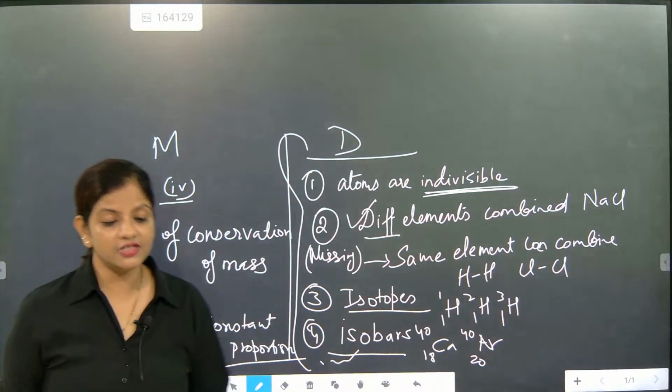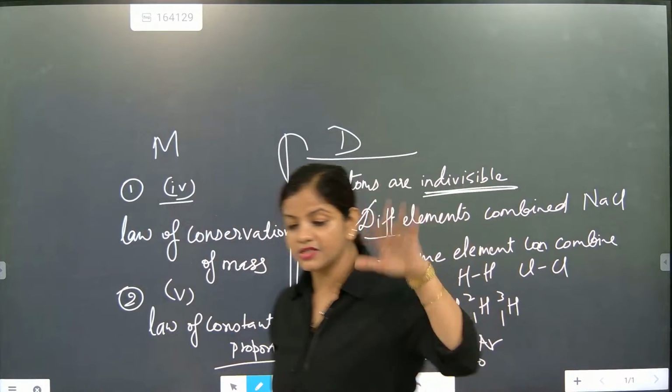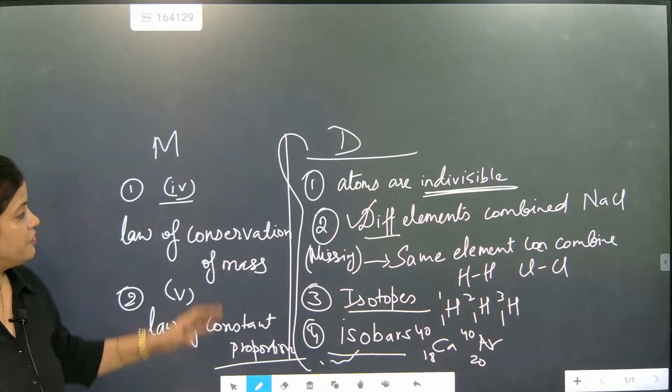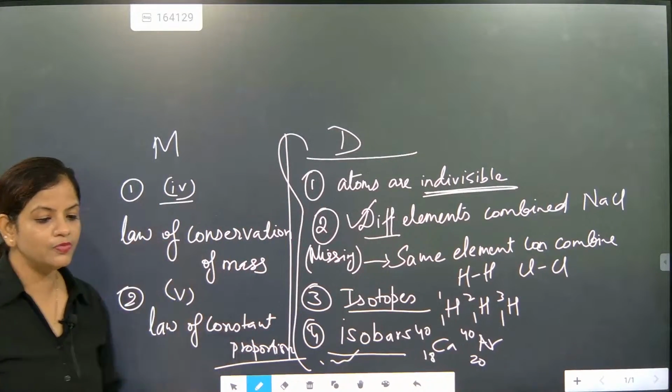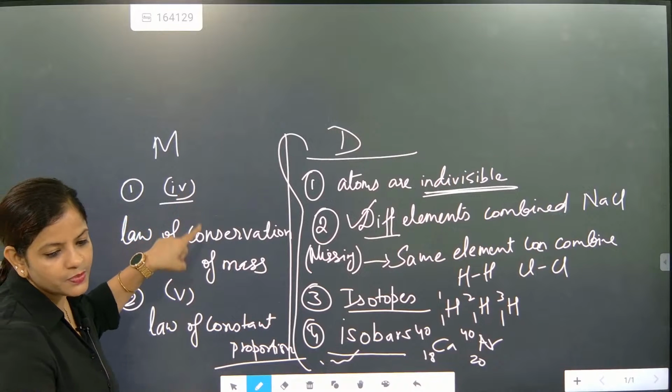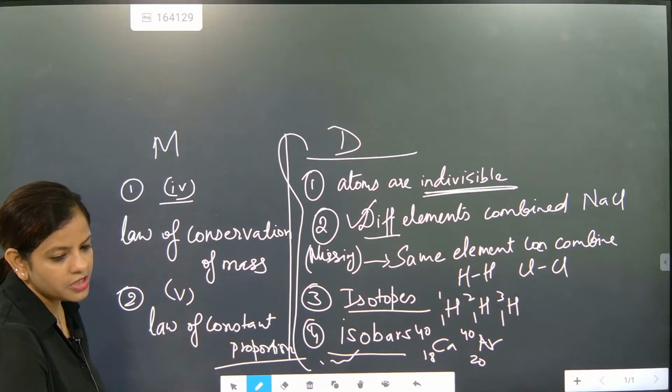If you are very intelligent, please kindly note this down. In the shortest way I have explained the entire scenario, merged in a very simple format. If you keep this, you need not mug up those things. Fourth postulate explains the law of conservation of mass. Fifth postulate explains the law of constant proportion.